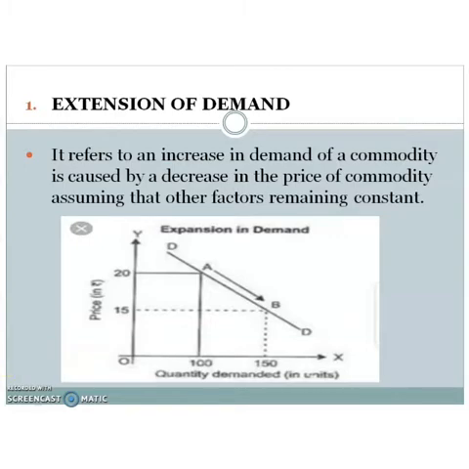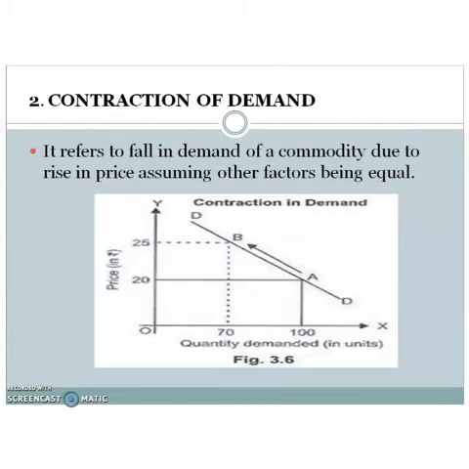Then the next type of change in quantity demanded is contraction of demand. It is just the opposite of expansion of demand. It refers to a fall in demand of a commodity due to a rise in price, assuming other factors are equal. So what is the contraction of demand? Fall in demand due to rise in price, assuming other determinants of demand are equal or unchanged. That situation is known as contraction.